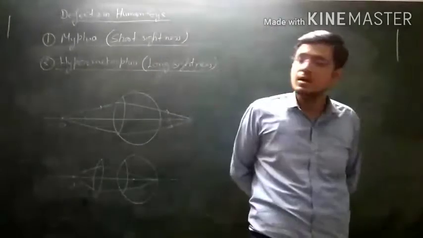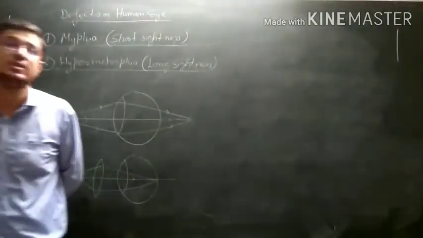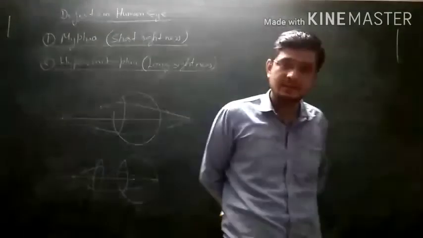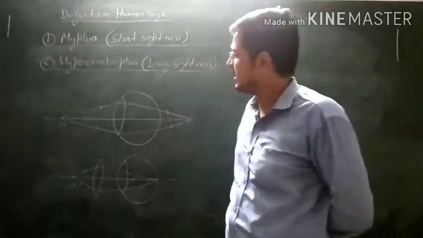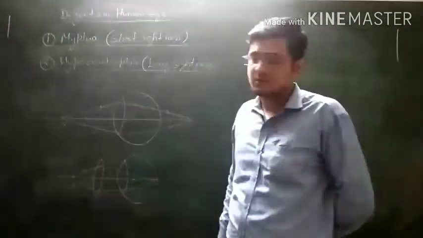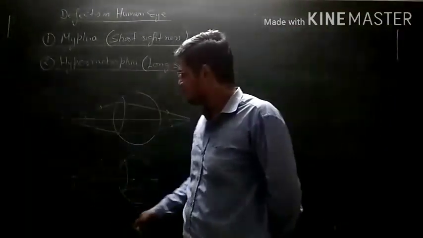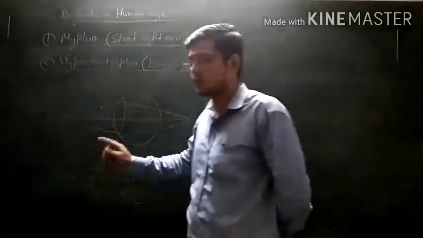So what is long-sightedness? In this type of defect, a human cannot see objects placed very near to the eye, because the rays coming from the object converge after the retina. This type of defect can be removed by placing a convex lens in front of the eye.